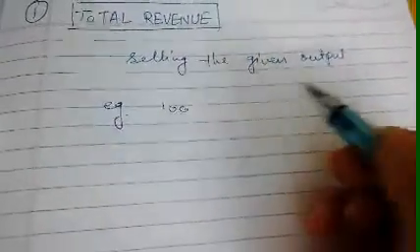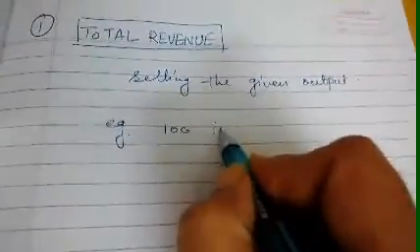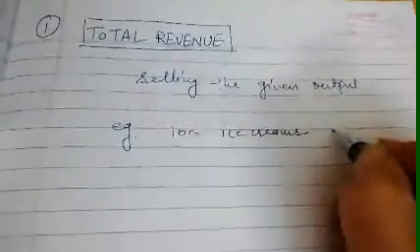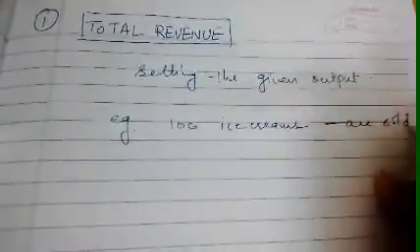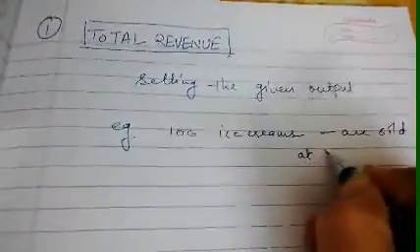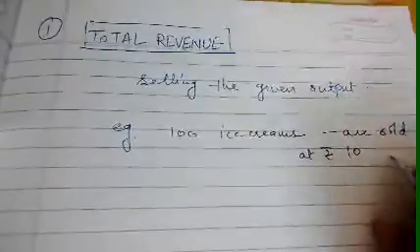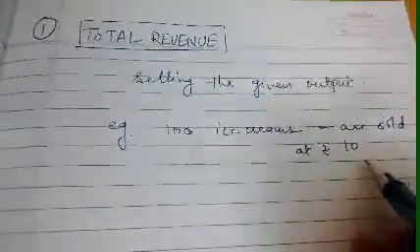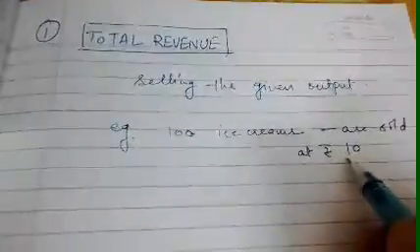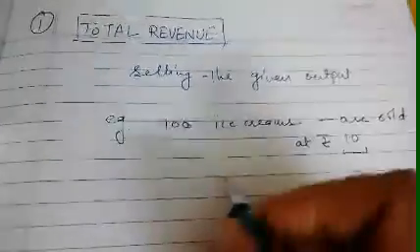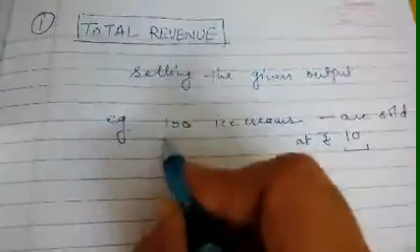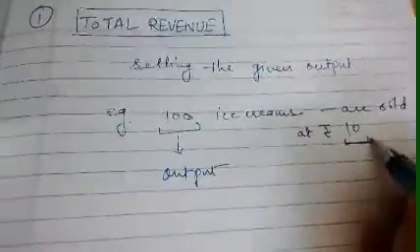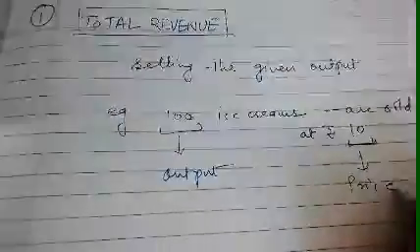So for example, if 100 ice creams are produced and 100 ice creams are sold at 10 rupees per ice cream, so this is the output and it is sold at a price of 10 rupees.